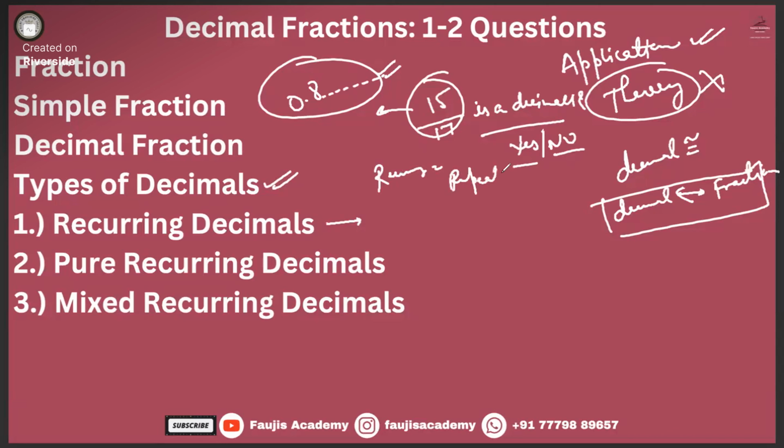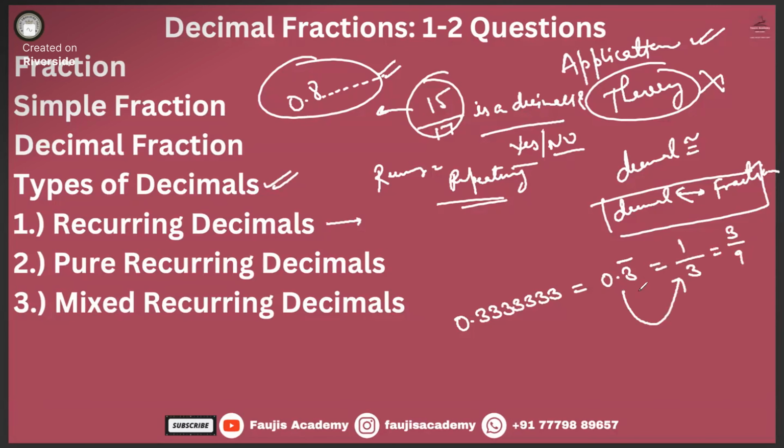Let us say, for example, 0.33333333, which can also be written as 0.3 bar, or in terms of 1 by 3, or 3 by 9, which eventually gives 1 by 3. How we moved from 0.3 bar to 1 by 3, we'll see that as well.